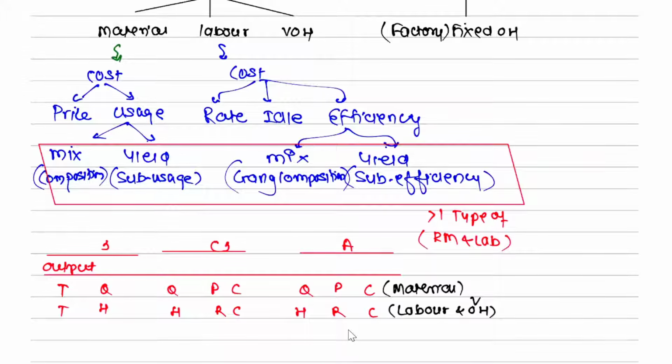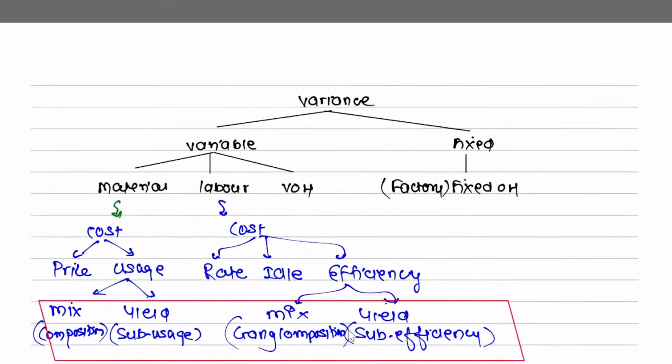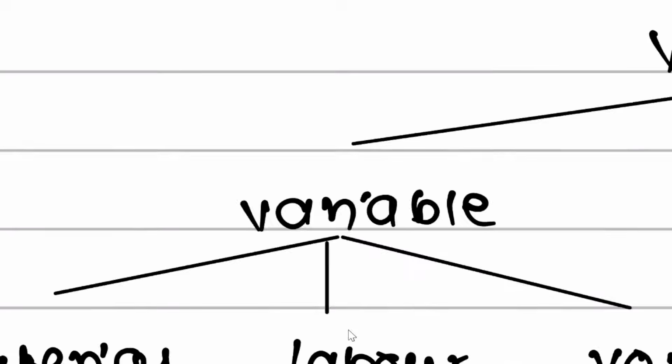नाम याद रहेंगे मटेरियल के अंदर. बोलो चलो मटेरियल के अंदर क्या क्या था अगर बोला जाए तो कॉस्ट, प्राइस, यूसेज में मिक्स एंड yield. चलो लेबर में if I talk about cost variance, then three parts: rate, idle time, efficiency के two parts, mix and yield. याद रहेगा. Done. So now here mix and yield will come only when there are two or more than one raw material. I can say two or more, or you can say more than one.